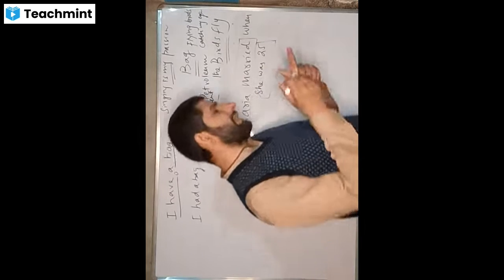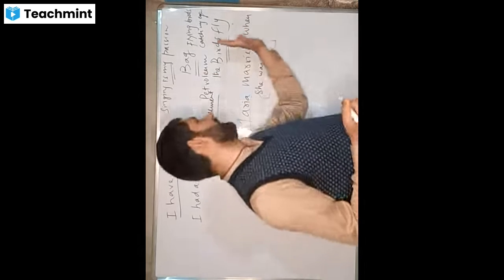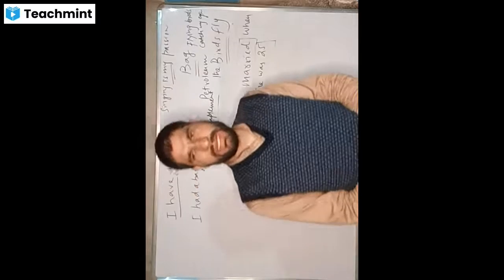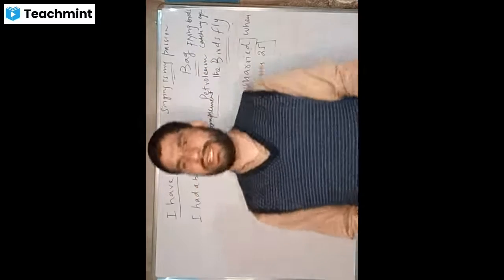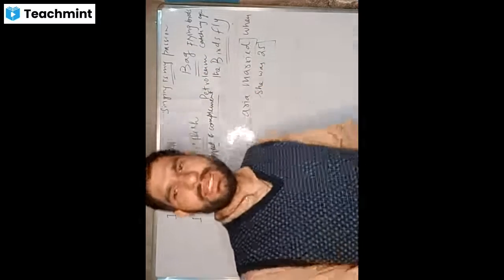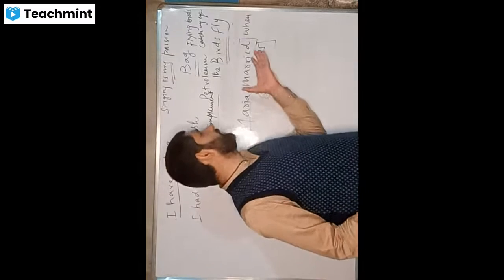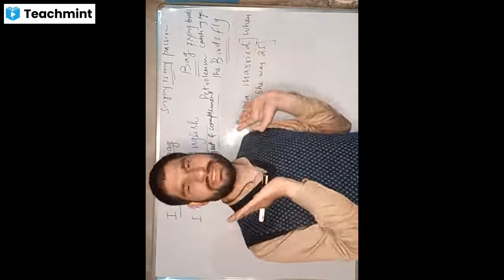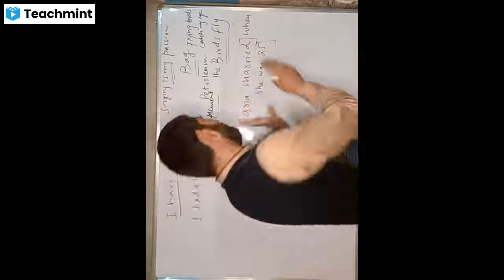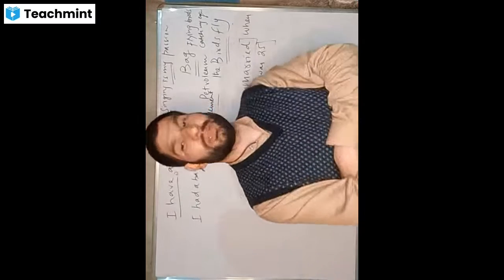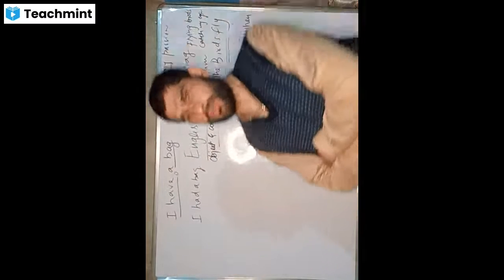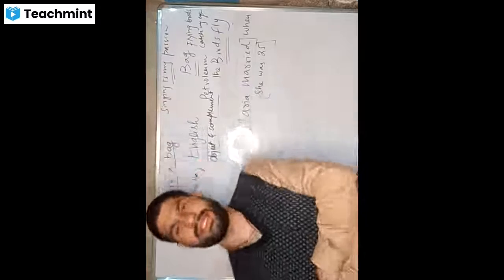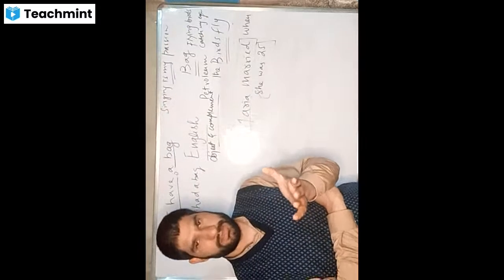When I say Maria married, if I say it alone, does it make complete sense? Yes, it does. I don't need to say something else beyond it. It stands on its own. But when I say she was 25, does it make proper sense? No, it doesn't.